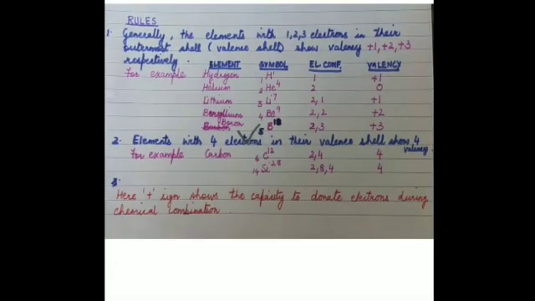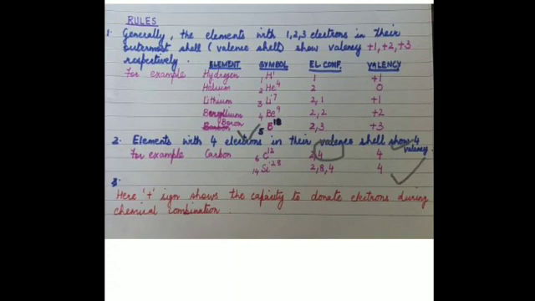I told you about the carbon atom, that it has an electronic configuration of 2 and 4, because it has atomic number 6. I had discussed this earlier with you, and so you can see in the valence shell, or the outermost shell, the number of electrons is 4. So, it possesses a valency of +4. Similarly, silicon has an atomic number 14, the electronic configuration of 2, 8 and 4, and so a valency of +4 is seen in this case.